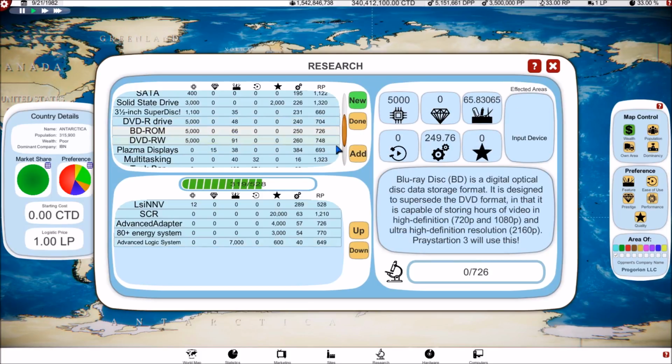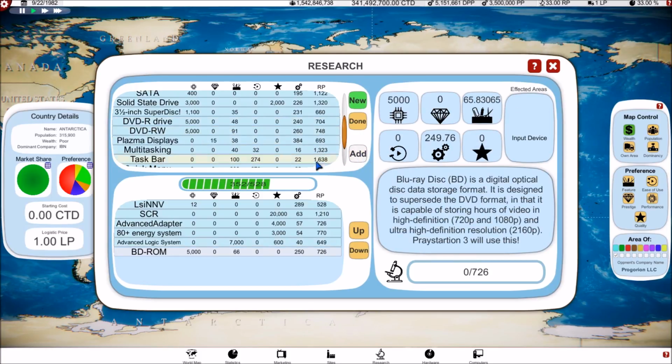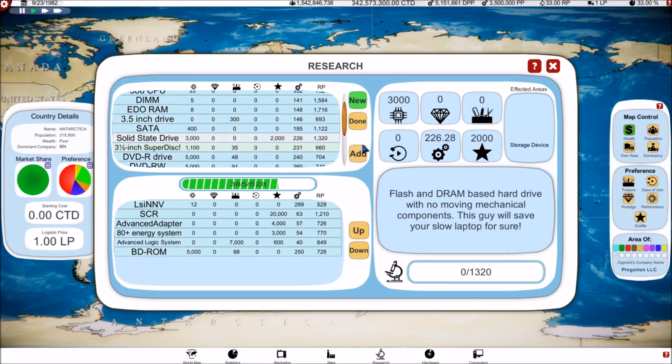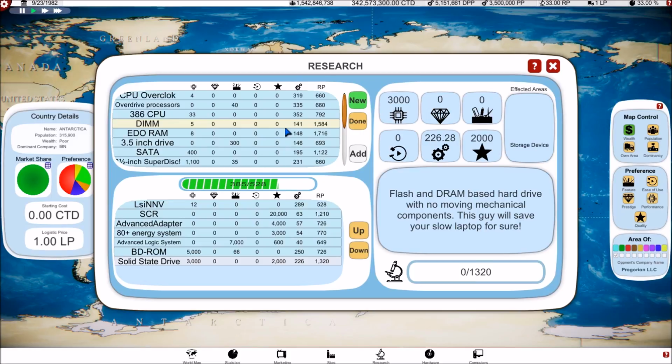Actually, I think the BD-ROM is the best one. And solid state drive, of course, we definitely want that.